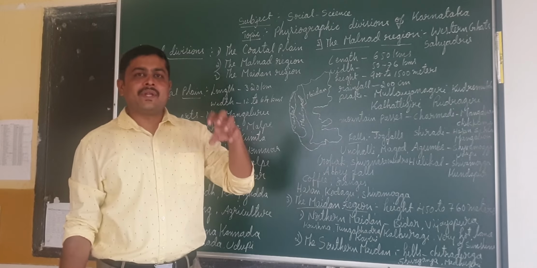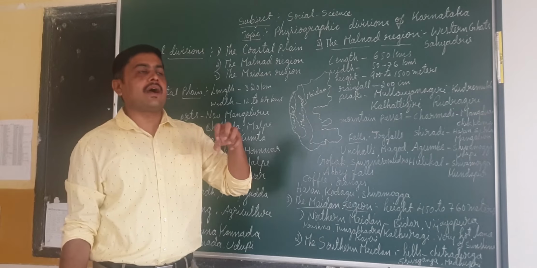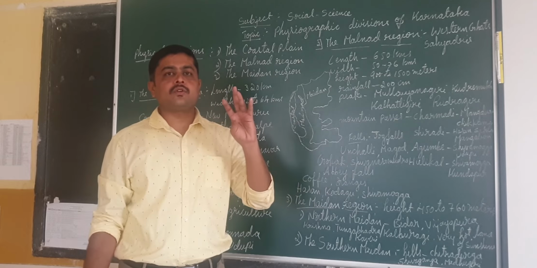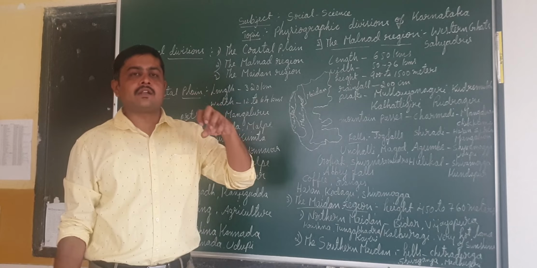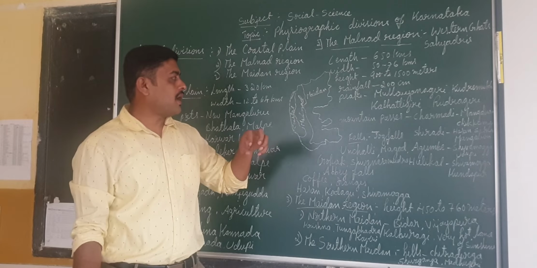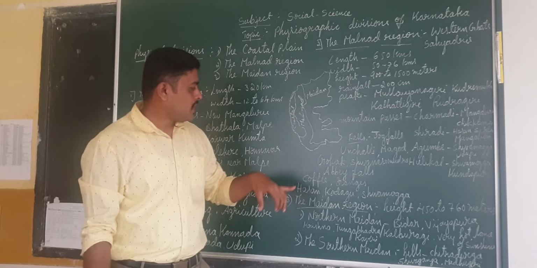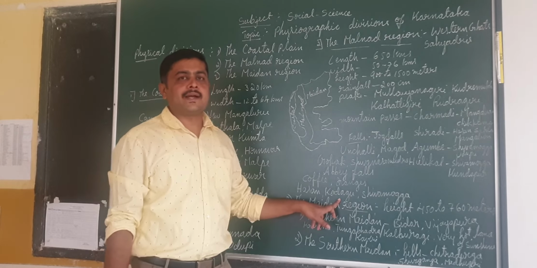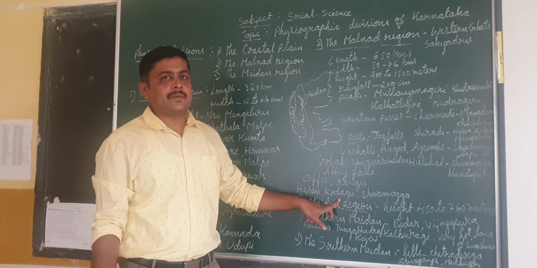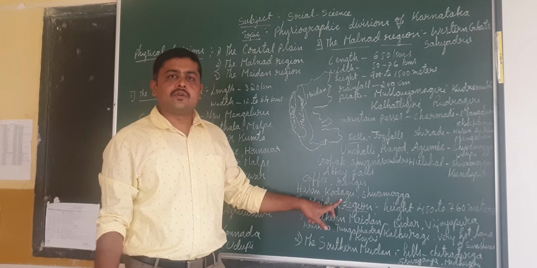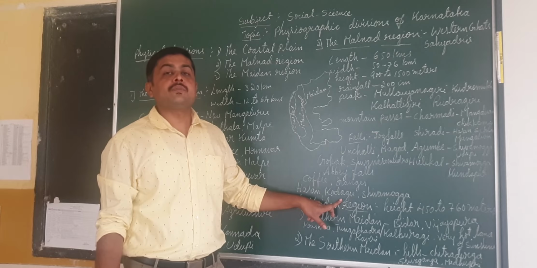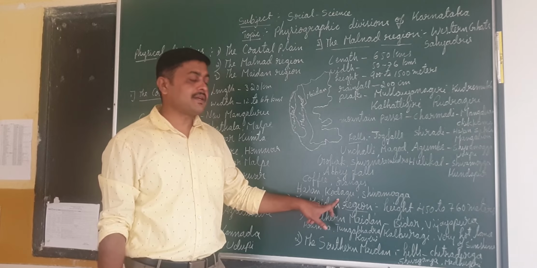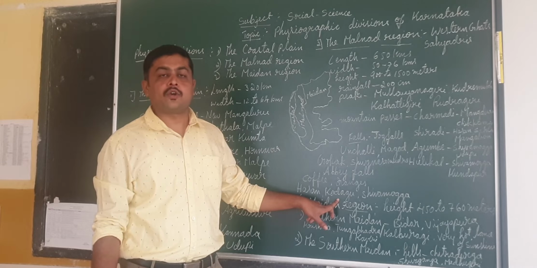Okay. Next, the districts which will come under this region: Hassan, Kodagu, and Shivamogga. Hassan, Kodagu, and Shivamogga, these three are considered as the Malnad region. And when we come to Kodagu, it is the birthplace of river Kaveri, and Kodagu is also considered as the Kashmir of Karnataka because of its scenic beauty.